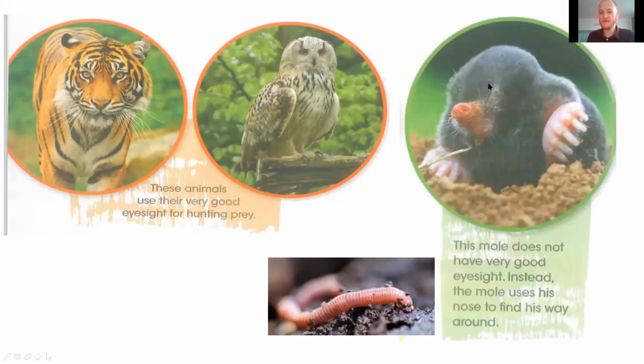And on the opposite, a mole or worm, they live underground. So they use their nose to find their way around. They don't need to see very well. Actually, the mole is basically blind, cannot see very well because it doesn't need to see. It can smell very well though.